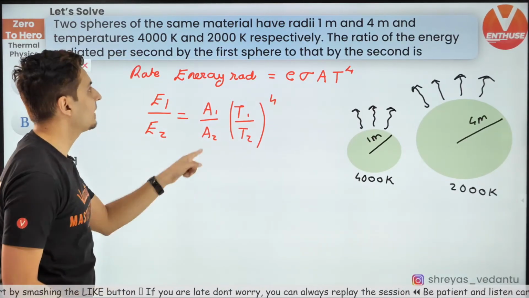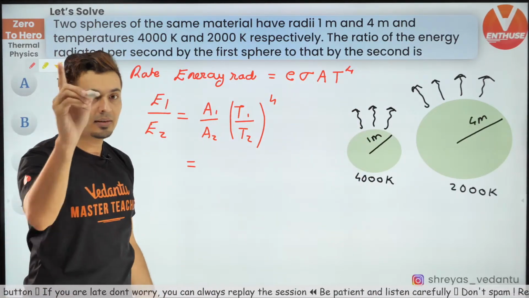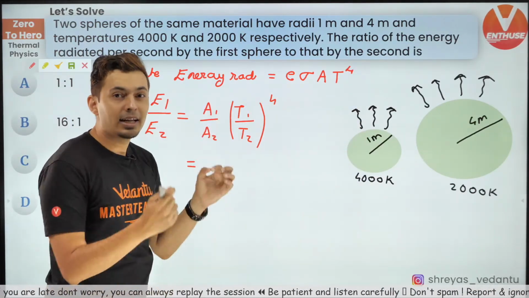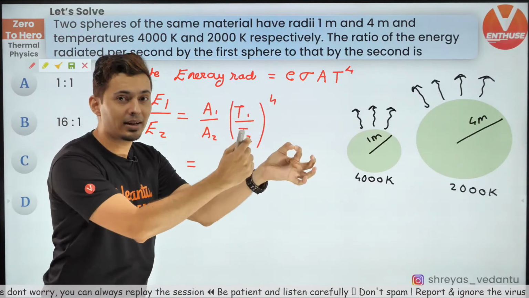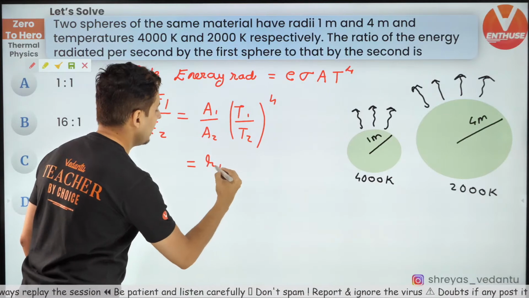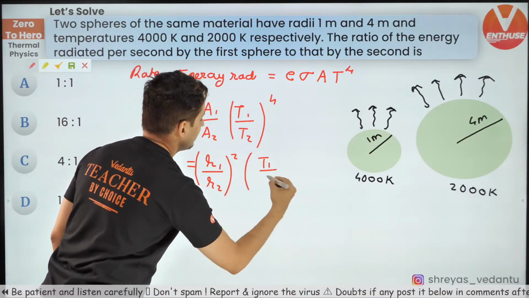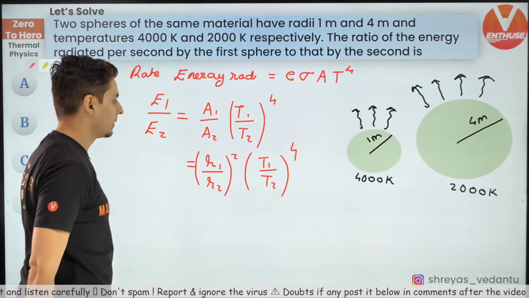Now what is the ratio of areas? Remember, you have to take the surface area. Area is 4 pi r square. 4 pi doesn't matter, it will go. So it will be R1 by R2 whole square and T1 by T2 whole raised to 4.